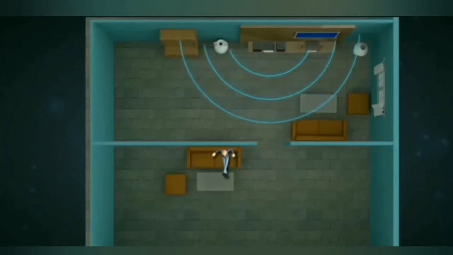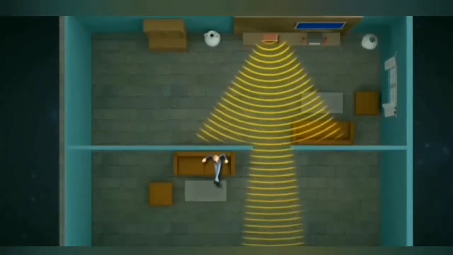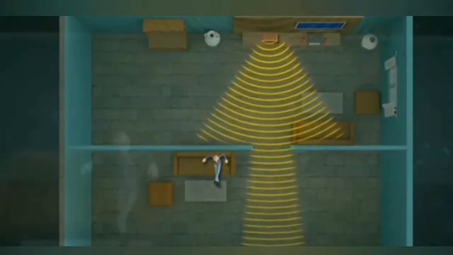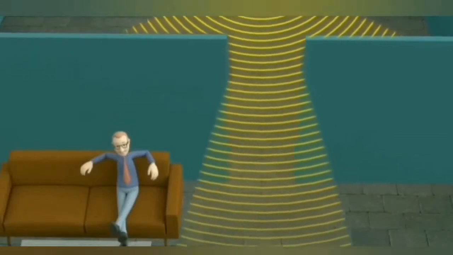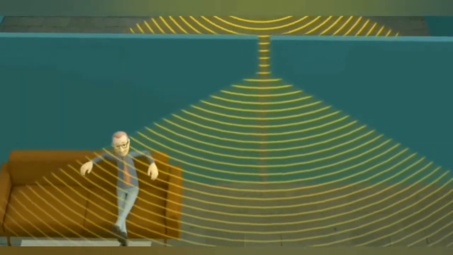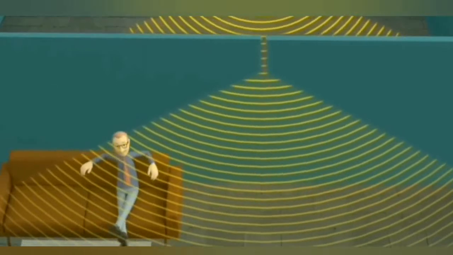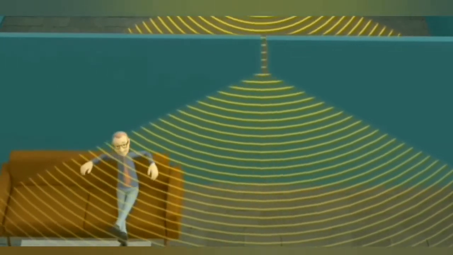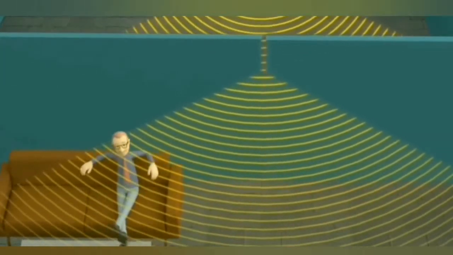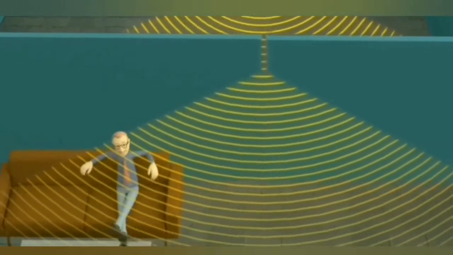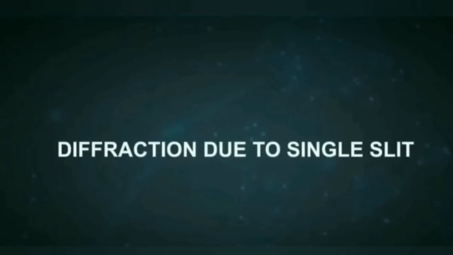Wavelength of sound is much more than the wavelength of light. For light diffraction, the width should be much smaller to be comparable to its wavelength. Thus, sound diffraction is more pronounced than light diffraction. Thus, it is only when the width of the opening is very small that the light bends around the corners. Now let us try to understand diffraction due to a single slit.